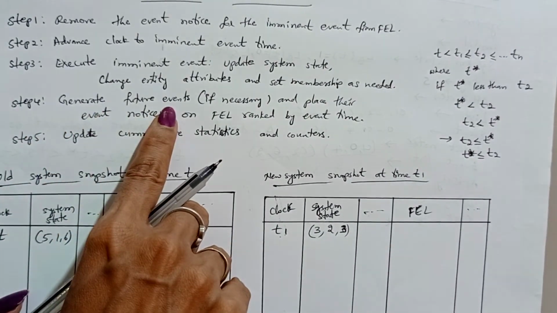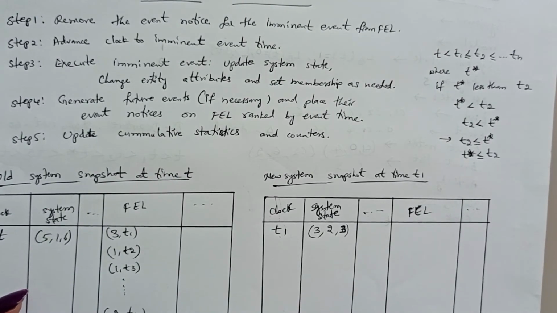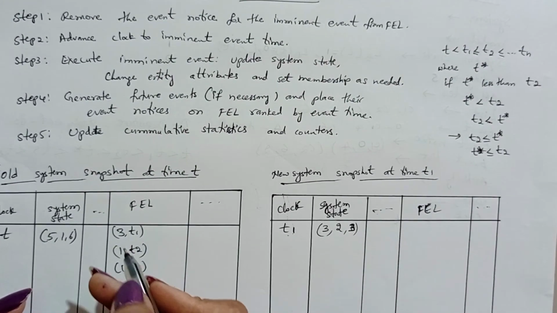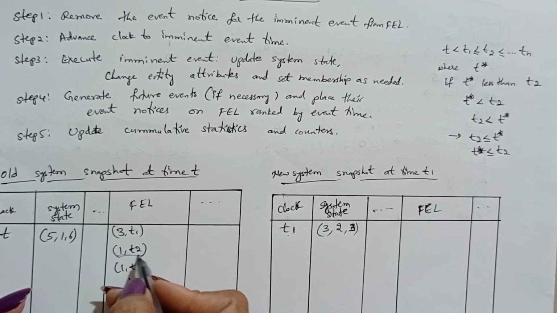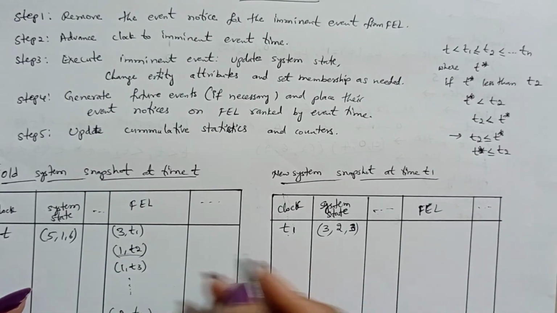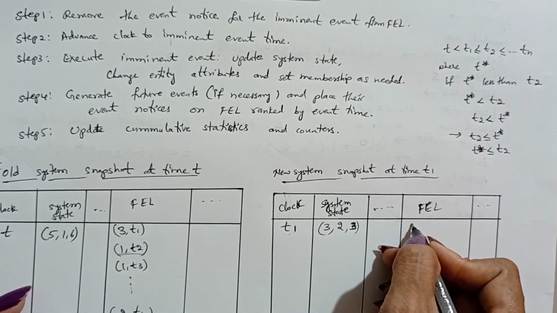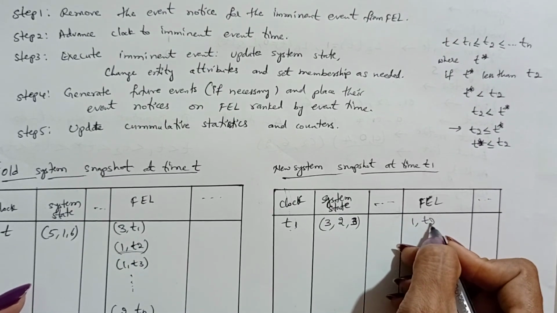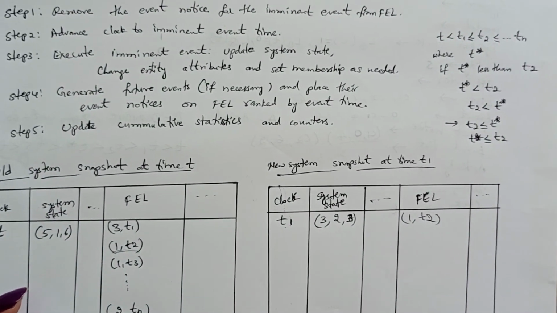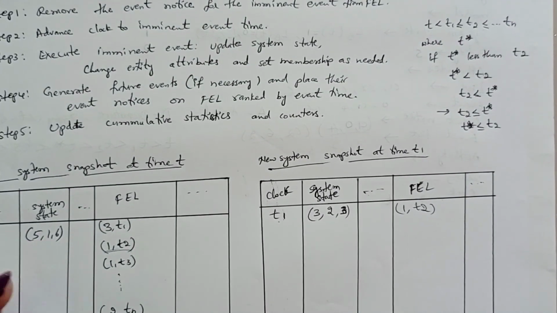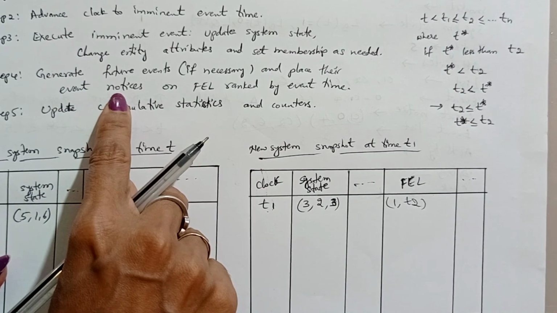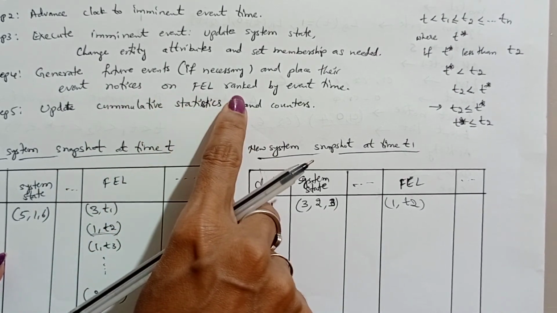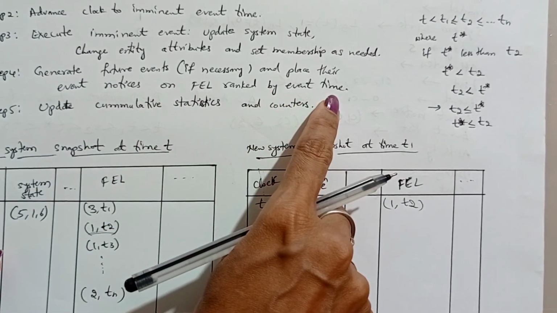Now generate the future event list. What will be the next future event list? From this, one is removed, so next will be this one, that is 1 and T2. Now we write 1 comma T2 as the next future event list. If necessary, place the new event notices on the future event list ranked by event time.